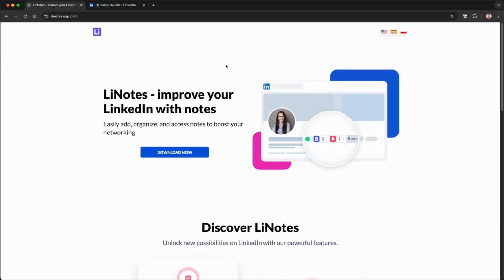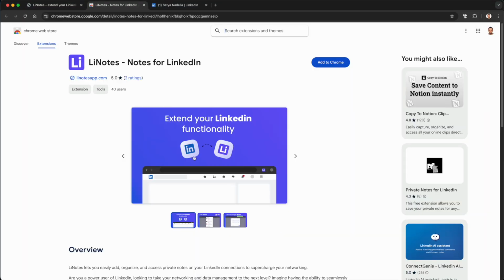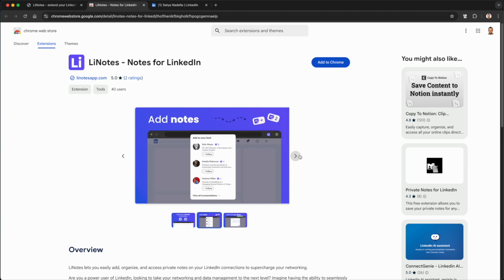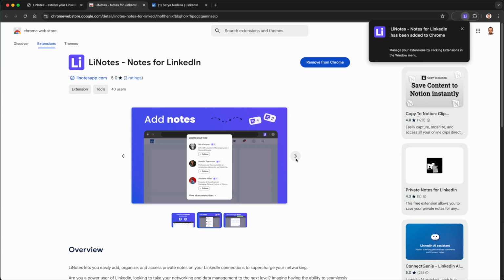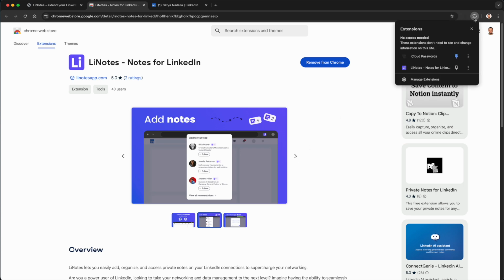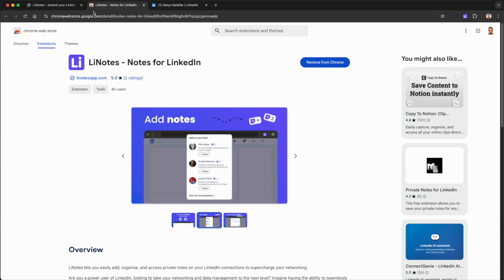To get started with LiNotes, visit LiNotesApp.com. Click on Download and then tap the Add to Chrome button in the Chrome Web Store to install the extension. Once installed, open your Extensions menu and pin LiNotes for quick access.